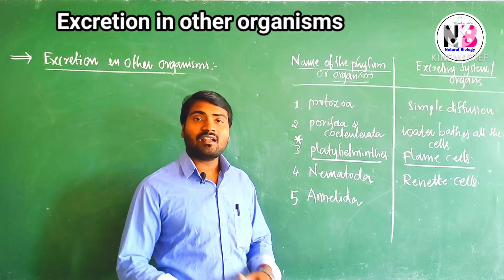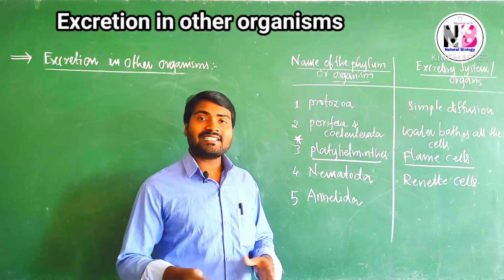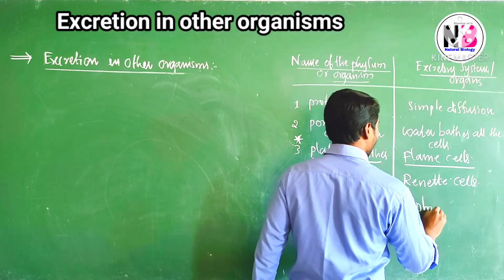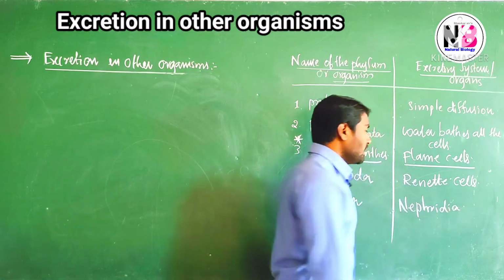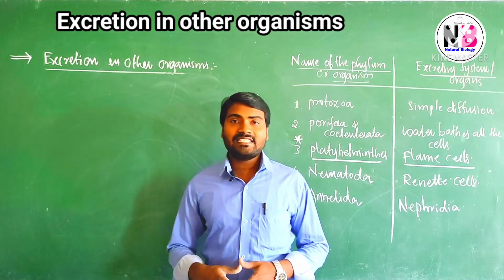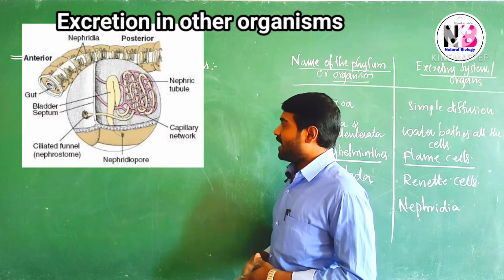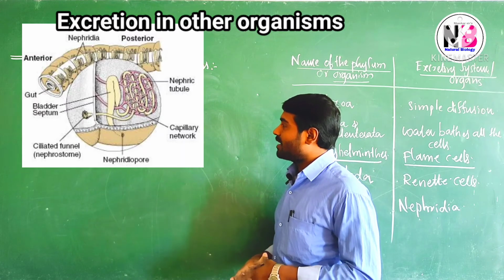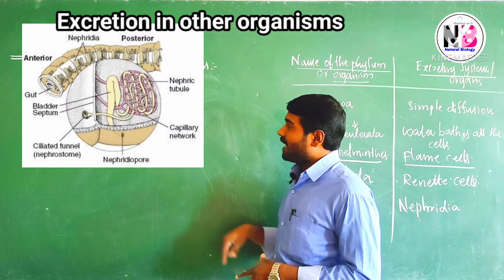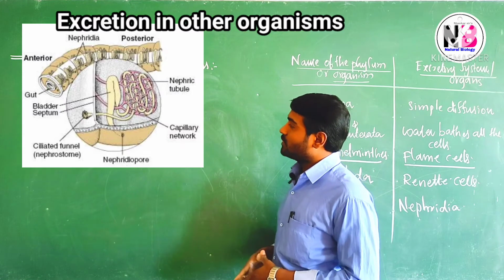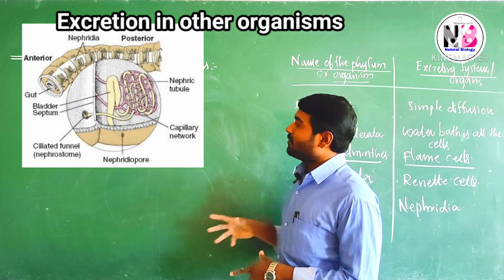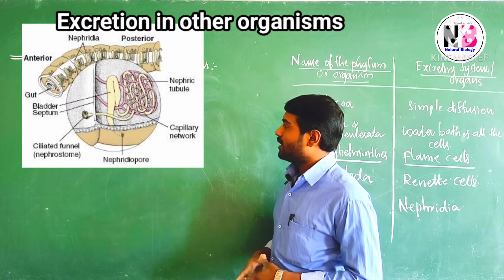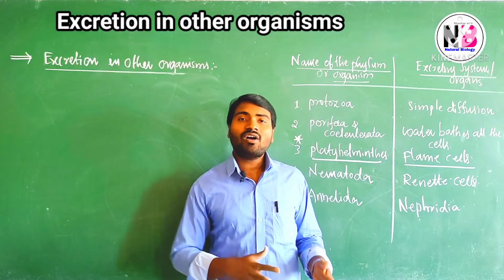Annelida examples are earthworms. In earthworms, special structures are called nephridia. So nephridia are involved in excretion. You can see here a picture of nephridia. It is also a tubule-like structure, which receives water through the nephrostome. The water and nitrogenous waste materials enter into these tubules. Filtration takes place. Thereby the filtered waste material comes out through the excretory pore. In that way, this structure is involved in excretion.